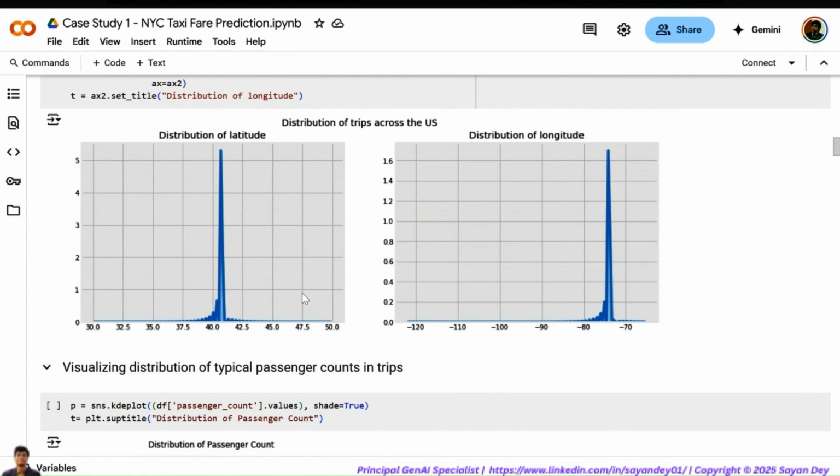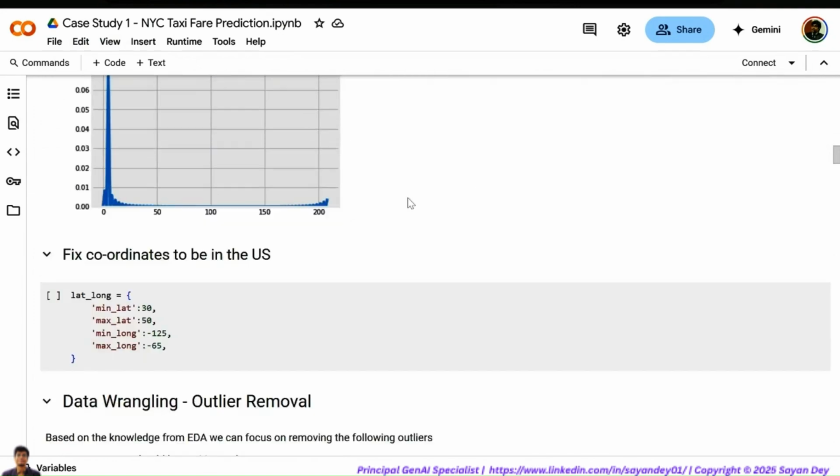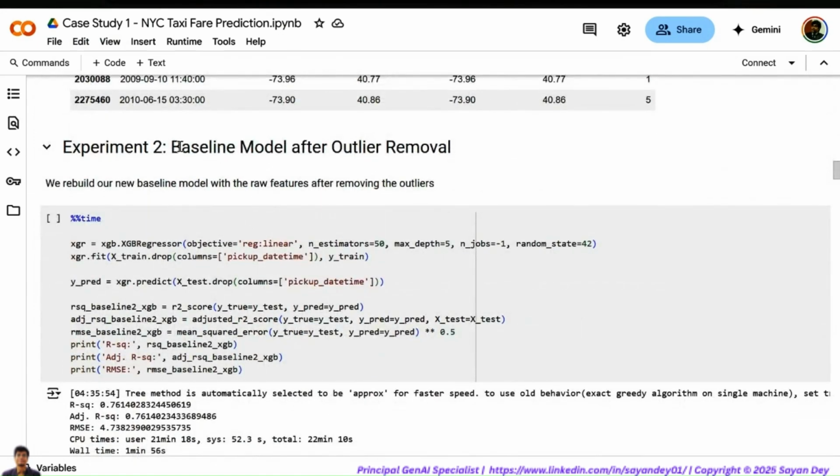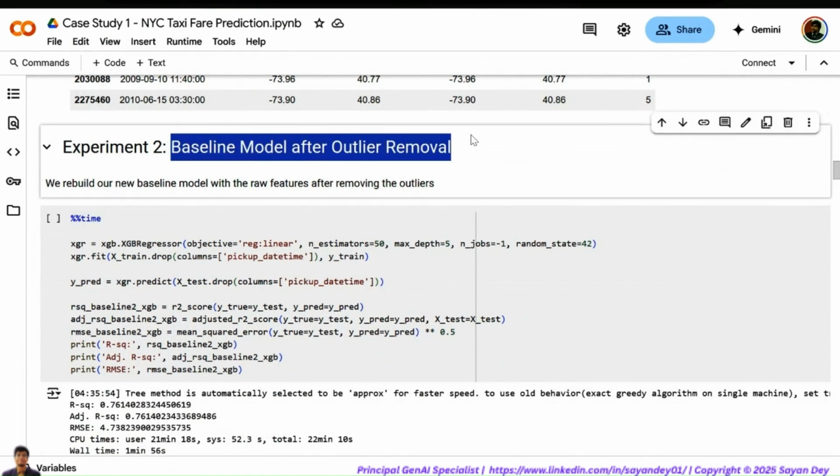So most likely there were some GPS errors. Oftentimes it happens, because GPS depends on your mobile phone, right? So it can happen that you're booking a cab, but the GPS is not picked up correctly. So maybe the source is taken to be something else, and the destination is taken to be something else. It's very normal, very common. Sometimes it might happen that the GPS coordinates are not picked up correctly, right? So now we try to build another baseline model after removing the outliers.